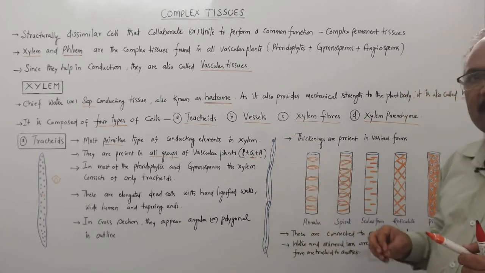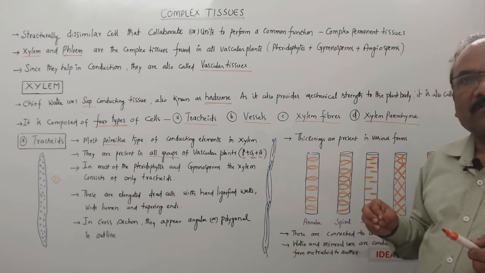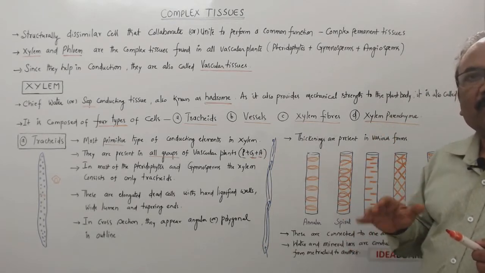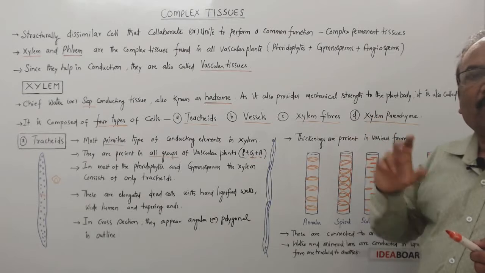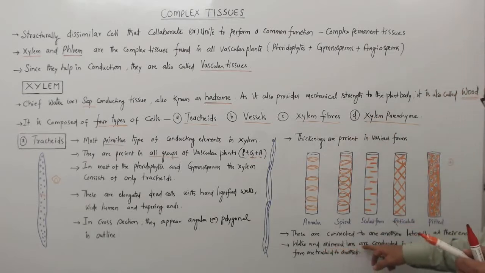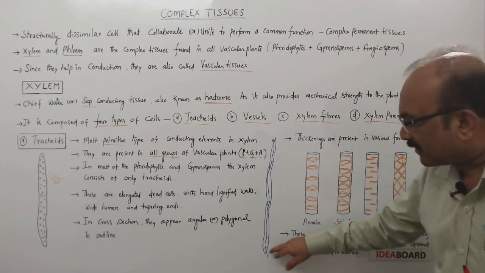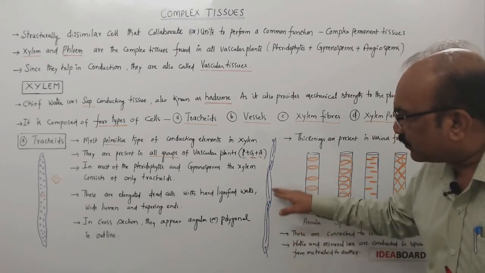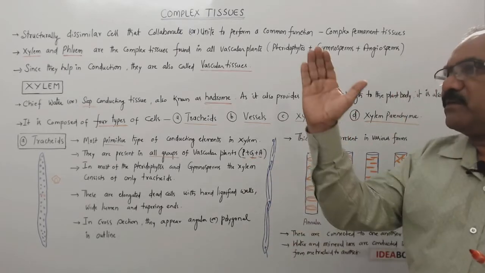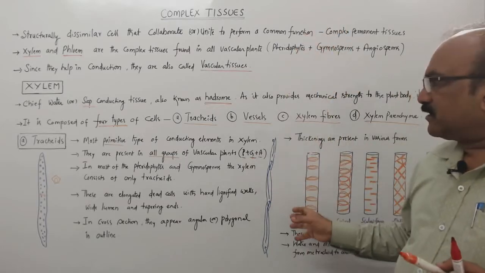And don't forget that the xylem conducts water only in one direction. So it exhibits unidirectional flow. And water and mineral ions are conducted in upward direction from one tracheid to another tracheid. You can see here, from one tracheid to another tracheid. So the movement will be a zigzag movement you will find in the tracheids.